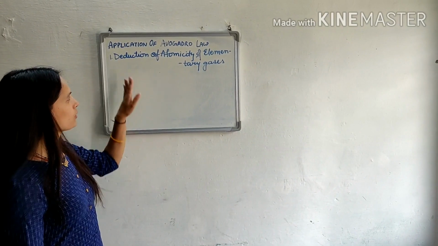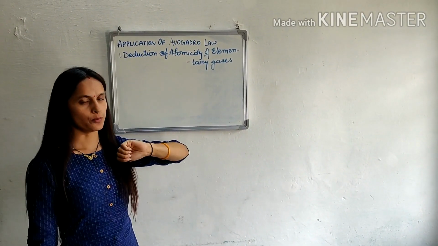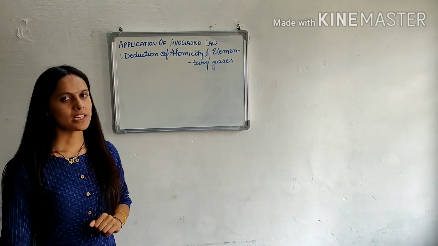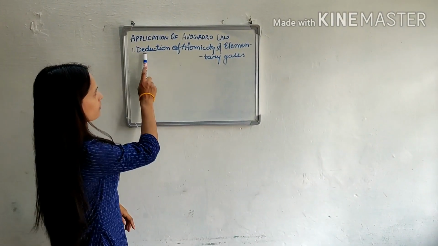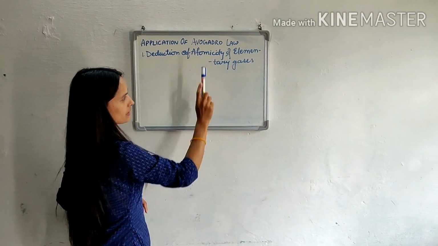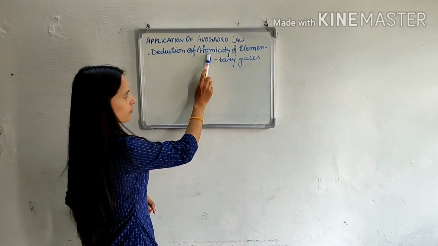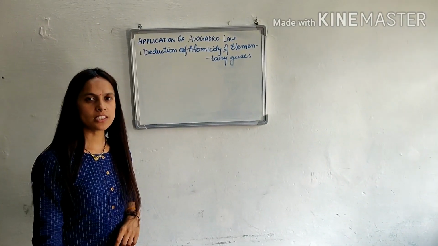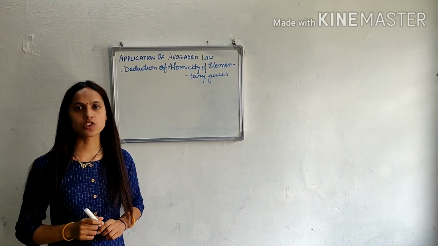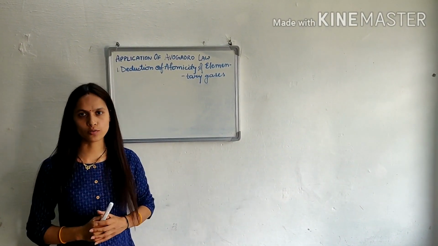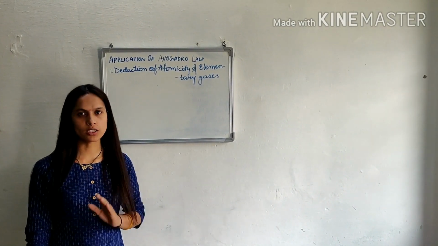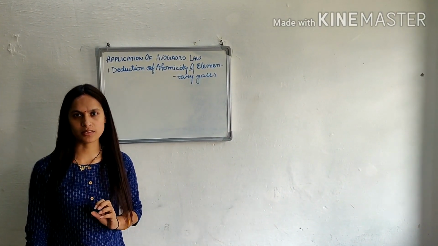Next we will talk about application of Avogadro law. We learned about Avogadro law. Now what is the application of Avogadro law? First application is deduction of atomicity of elementary gases. Now what do you mean by atomicity? Atomicity of any gas is the number of atoms which are present in one molecule of the gas.